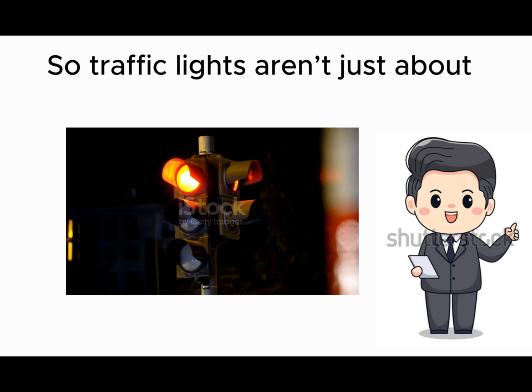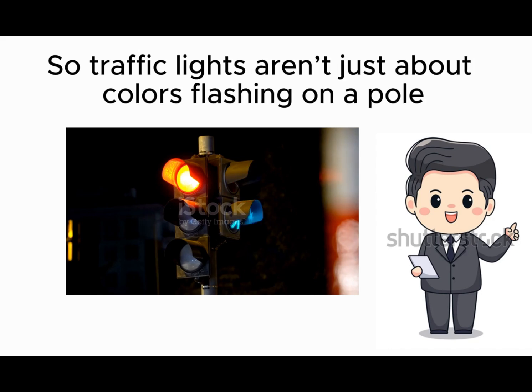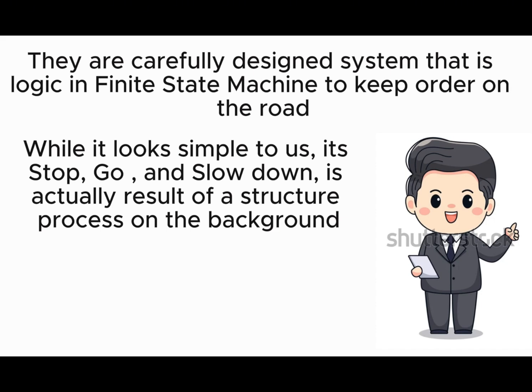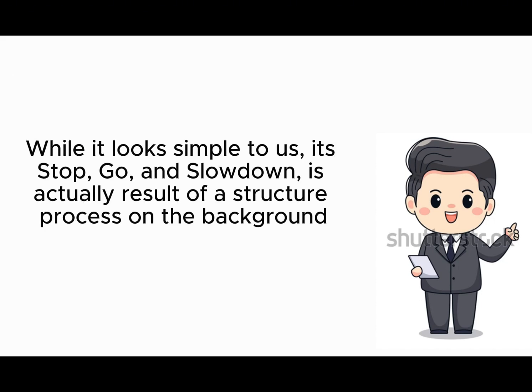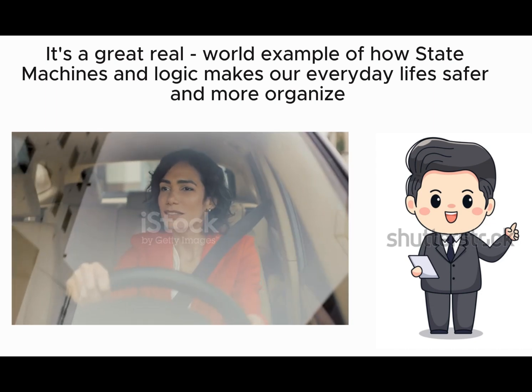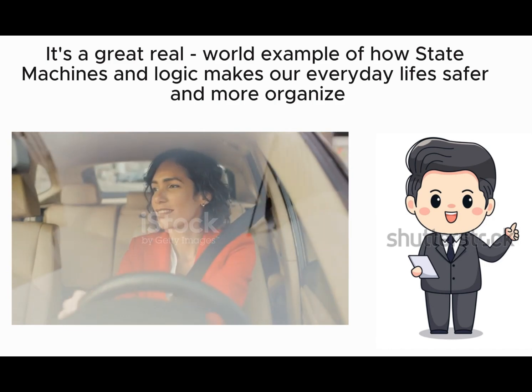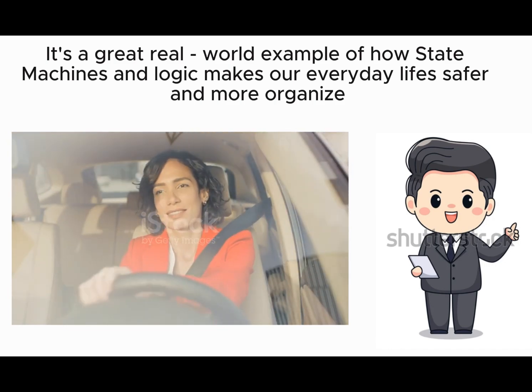So traffic lights are not just about colors flashing on a pole. They are carefully designed systems that use logic and finite state machines to keep order on the road. What looks simple to us as stop, go, and slow down is the actual result of a structured process running in the background. It's a great real-world example of how state machines and logic make everyday life safer and more organized.